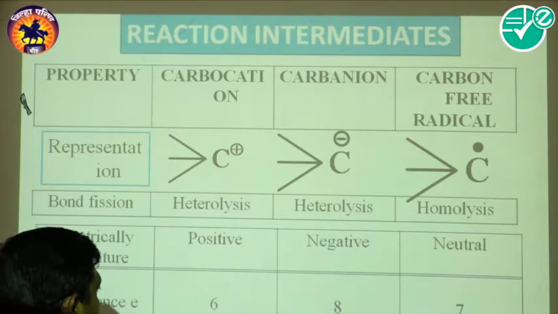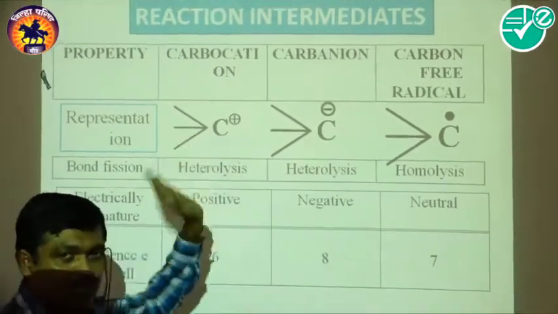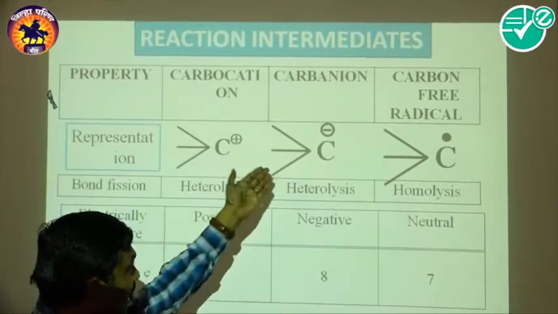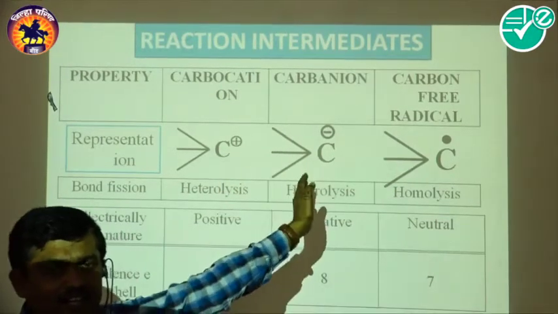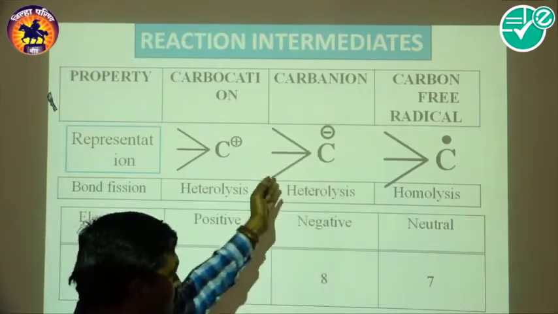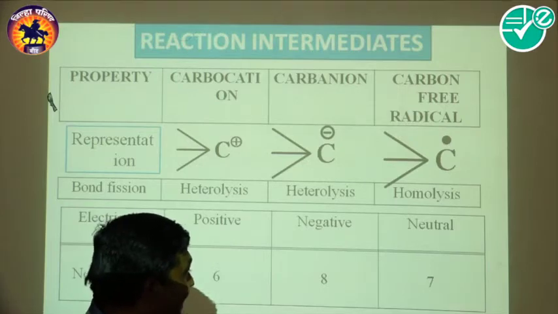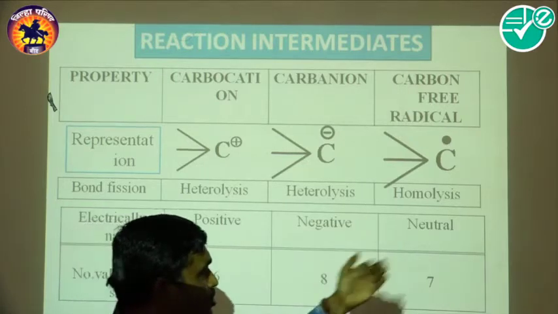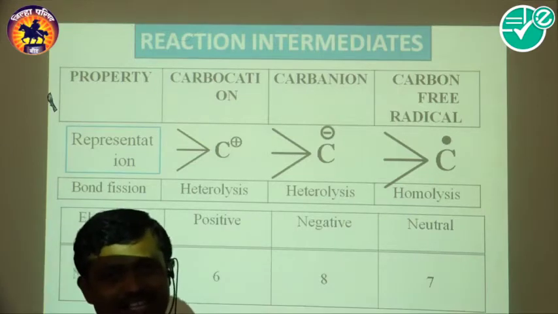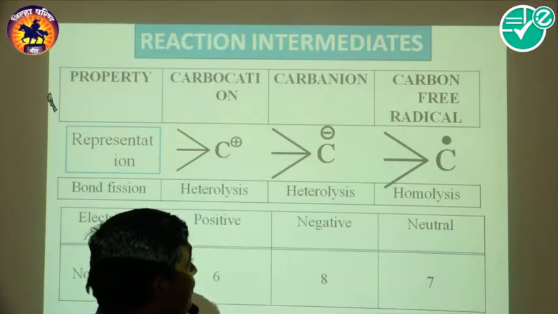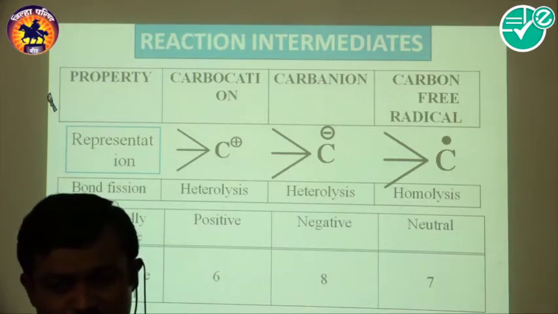Now we already discussed how many electrons are present: 6 electrons because of the 3 bonds in the carbocation, and 8 electrons in the carbanion because of the 3 bonds and the negative charge containing 2 electrons. Counting both, it becomes 8 electrons. In this way this is the number of electrons present in the valence shell of the intermediate species, and the free radical has 7 electrons.